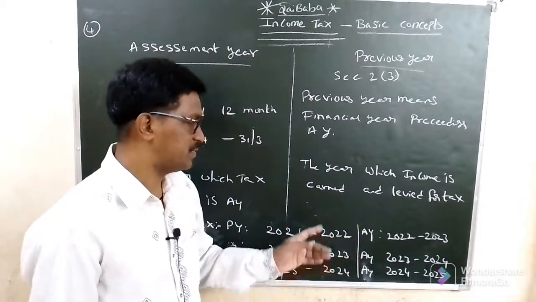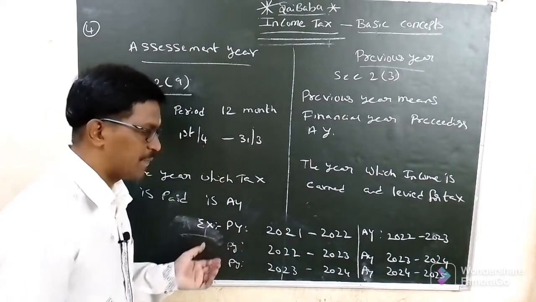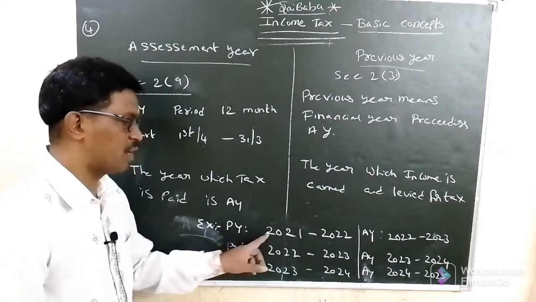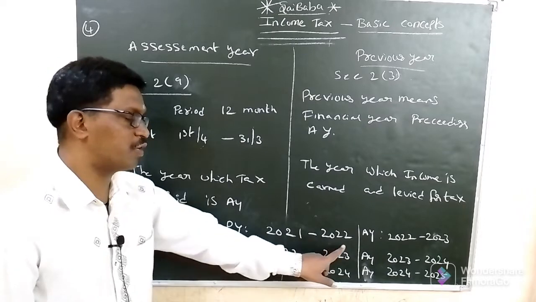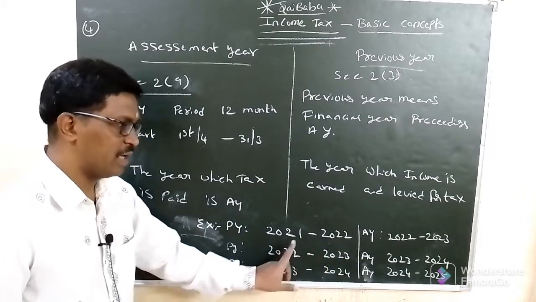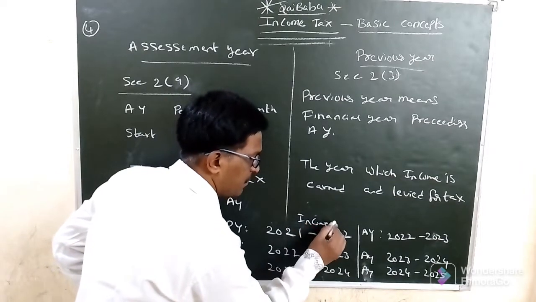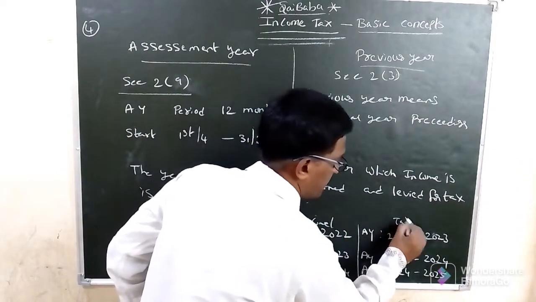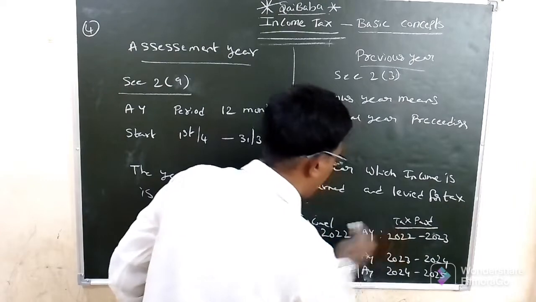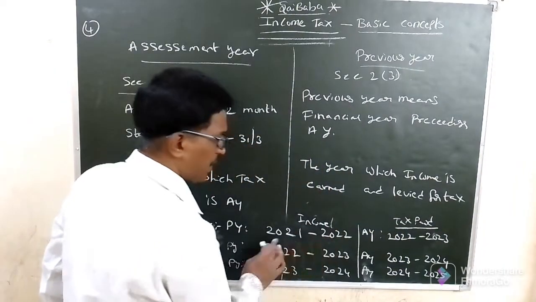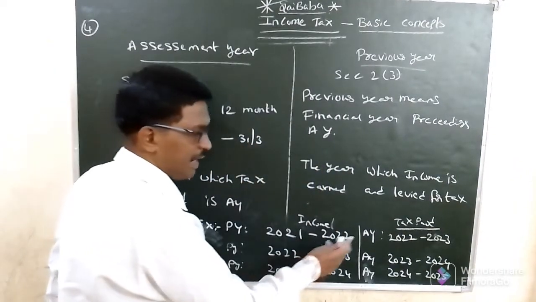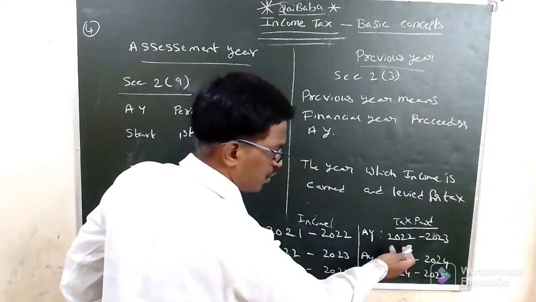Next, for example, some years are given. Previous year 2021-22 is the income earned year, and the tax is paid in 2022-23.